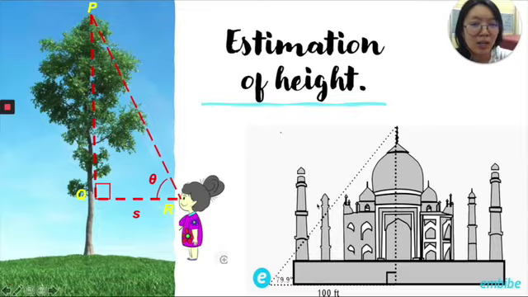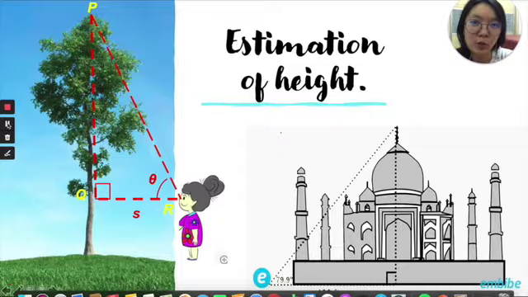Similarly, if you're going to measure a very tall building like a mosque here, we know that the distance between yourself and the mosque is 100 feet, together with the angle of elevation from the flat ground all the way to the top of the mosque, which is 79.9 degrees. From these two pieces of information, I'm going to predict the height of the mosque. I will also be showing you this in the coming slides.